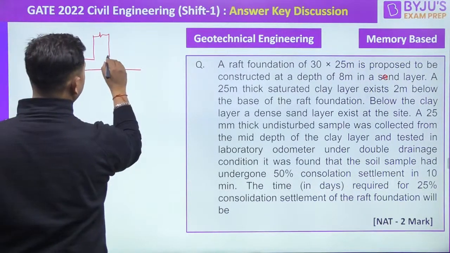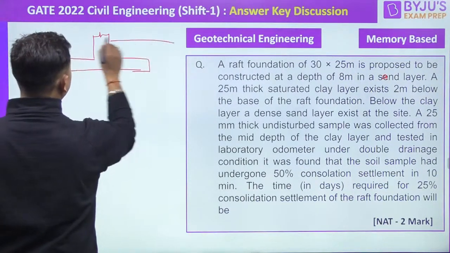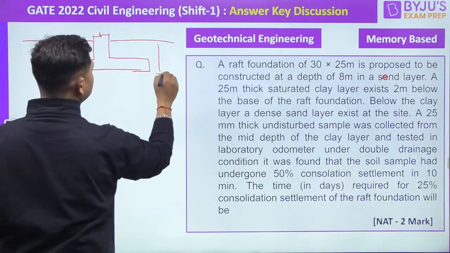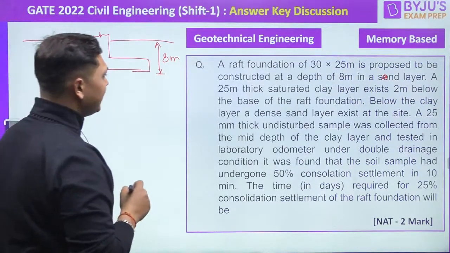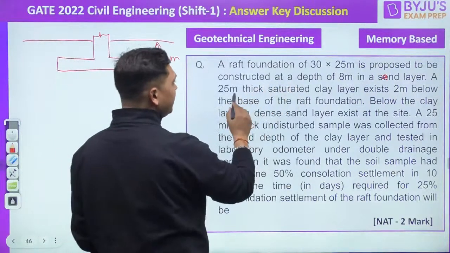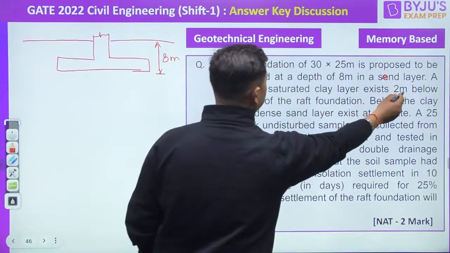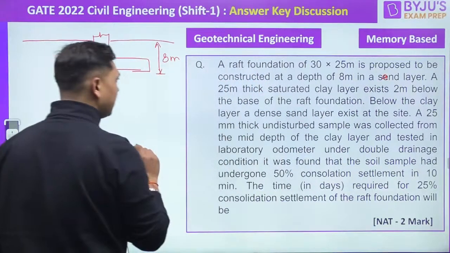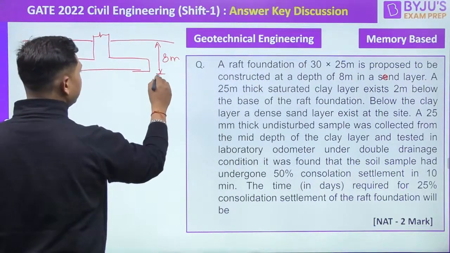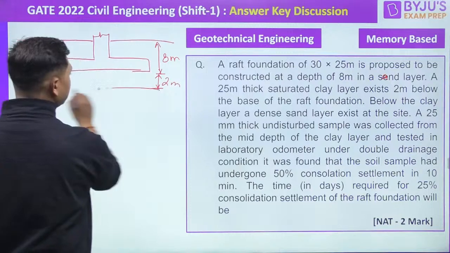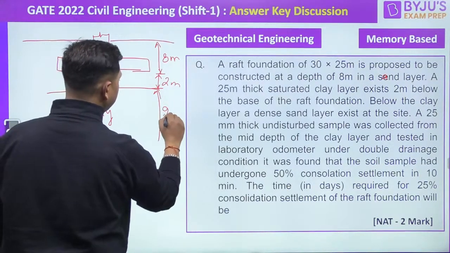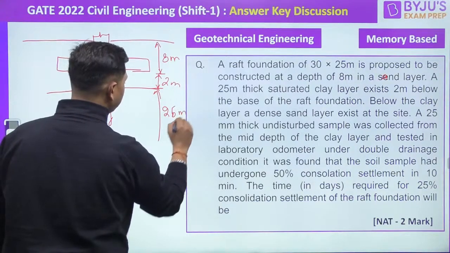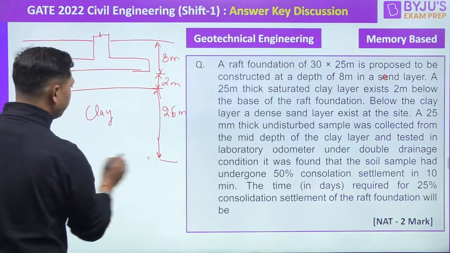So you are given a raft foundation. It is given that it is 8 meter depth in the sand layer. A 25 meter thick saturated clay layer exists 2 meter below the base of the raft foundation. So below 2 meter base of the raft foundation, there is a clay layer of 25 meter depth.